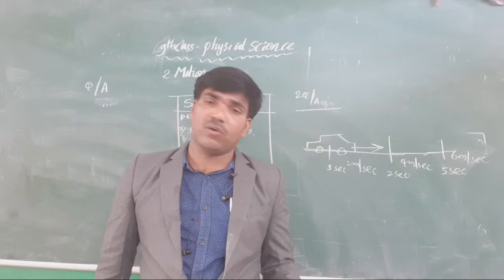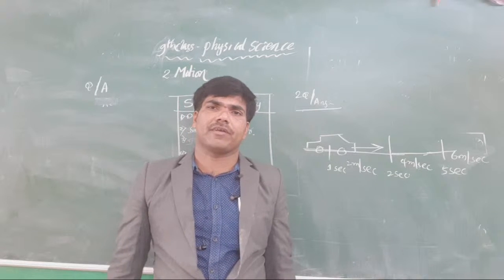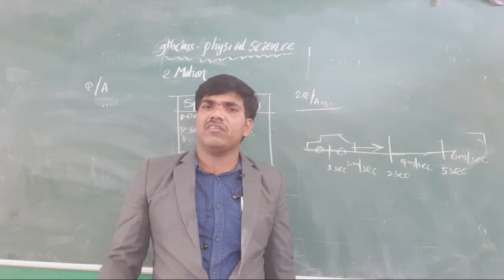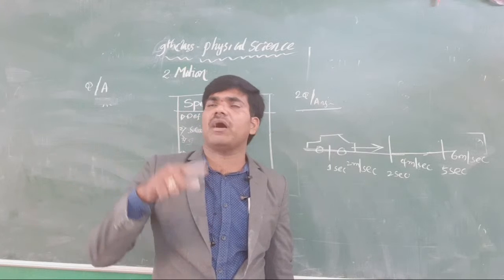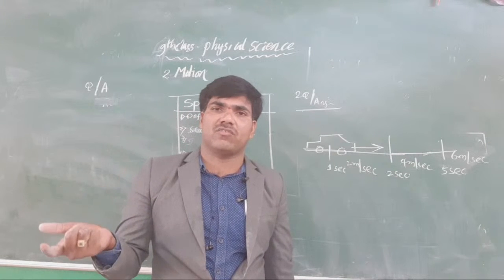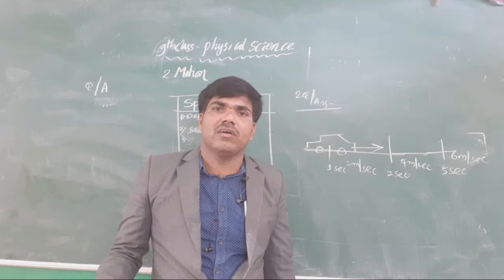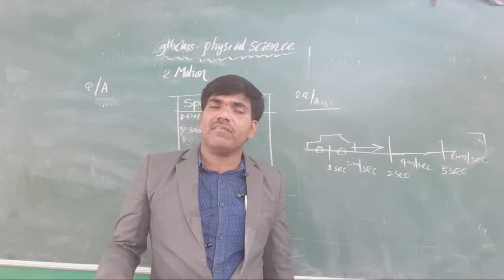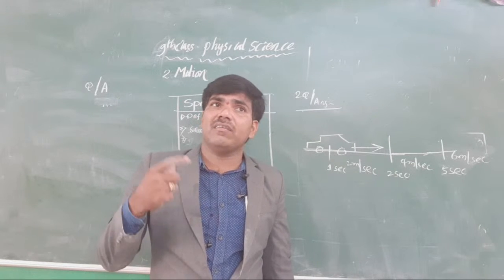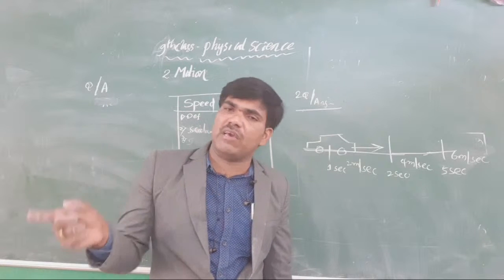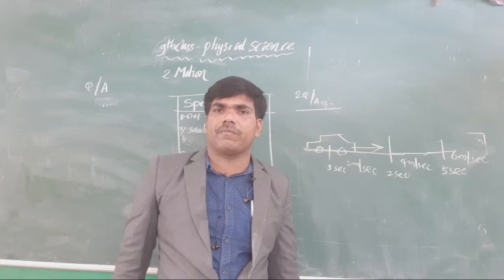Suppose mass is a common property. It does not change from instant to instant or time to time. It is a universal constant. When it is the same for all, it is called a common property.